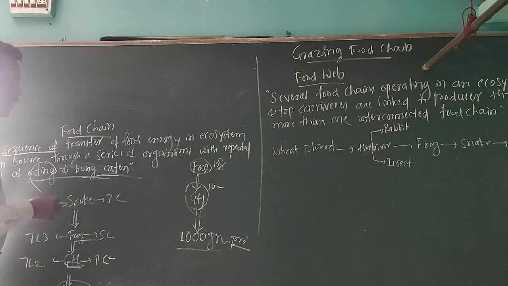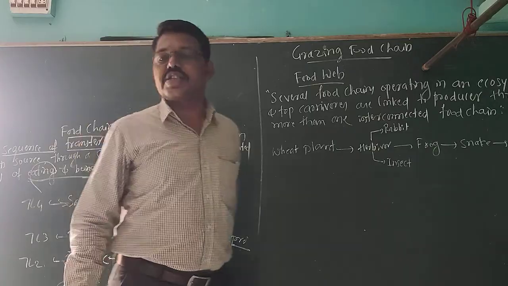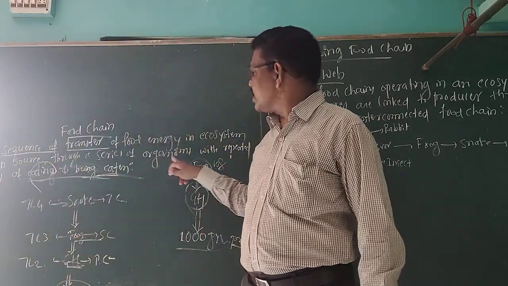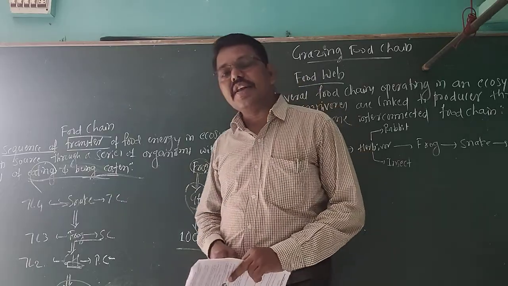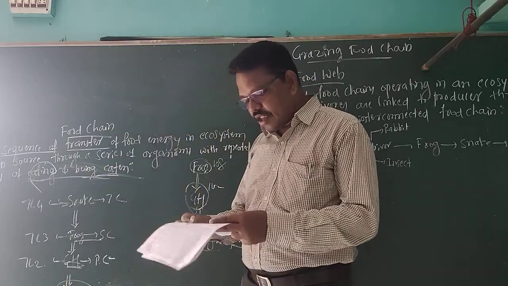It is a sequential transfer of food energy within an ecosystem from its source through a series of organisms with a repeated process, that is called eating as well as being eaten. That is called the food chain.